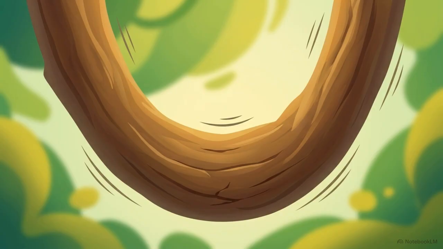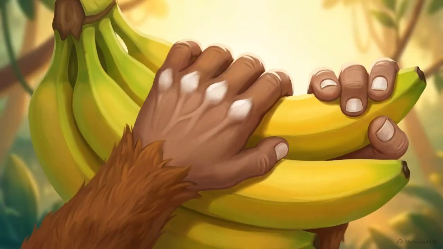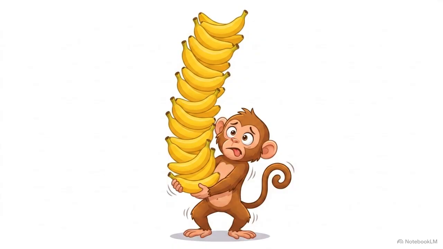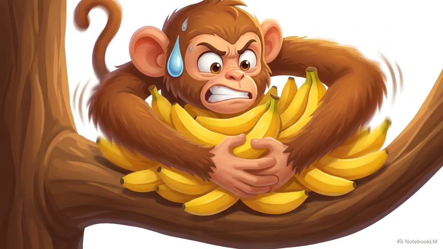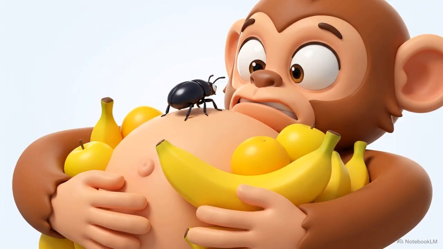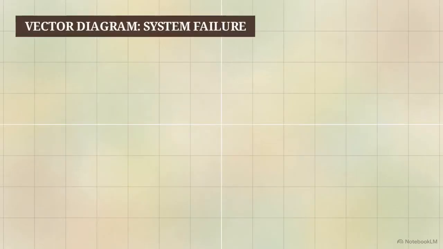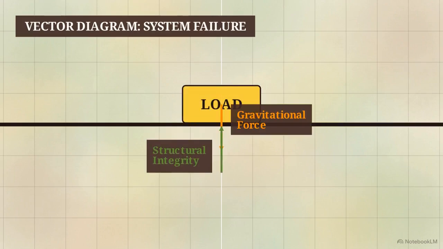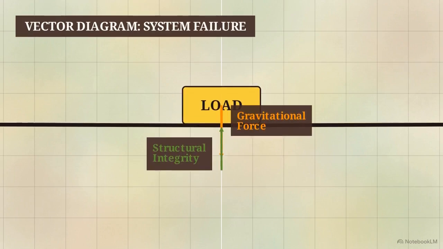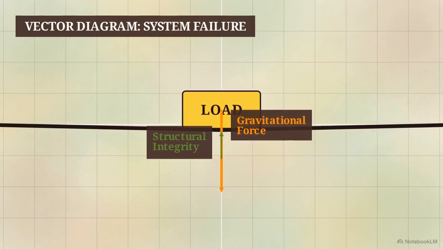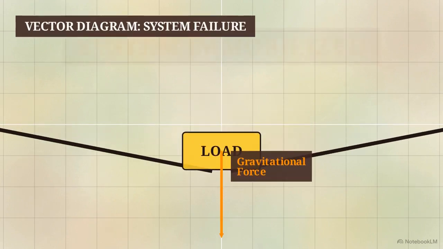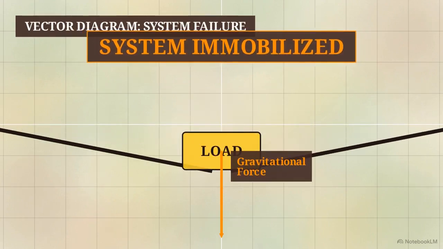The monkey was now perched on a high, narrow branch, clutching dozens of pounds of dense, water-heavy fruit. Every organism has a maximum carrying capacity. The moment the weight of the hoarded bananas exceeded his physical strength, he reached a point of total immobilization. This vector diagram shows the result. The downward gravitational force of the load is now overpowering the structural integrity of the wood. He can't climb down, and he can't let go without losing the very fruit he's trying to keep.